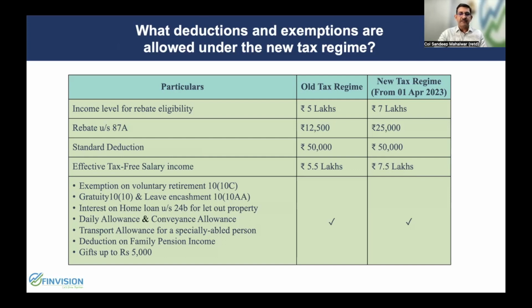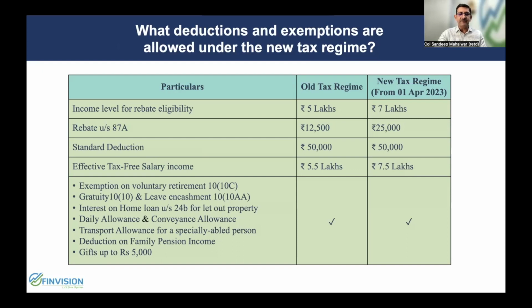Also, the standard deduction of 50,000 rupees is now eligible in the old tax regime as well as in the new tax regime. Therefore, effectively, in case your income is up to 5.5 lakh rupees, you can choose the old tax regime and pay nil tax. In the new tax regime, income up to 7.5 lakhs is tax free.